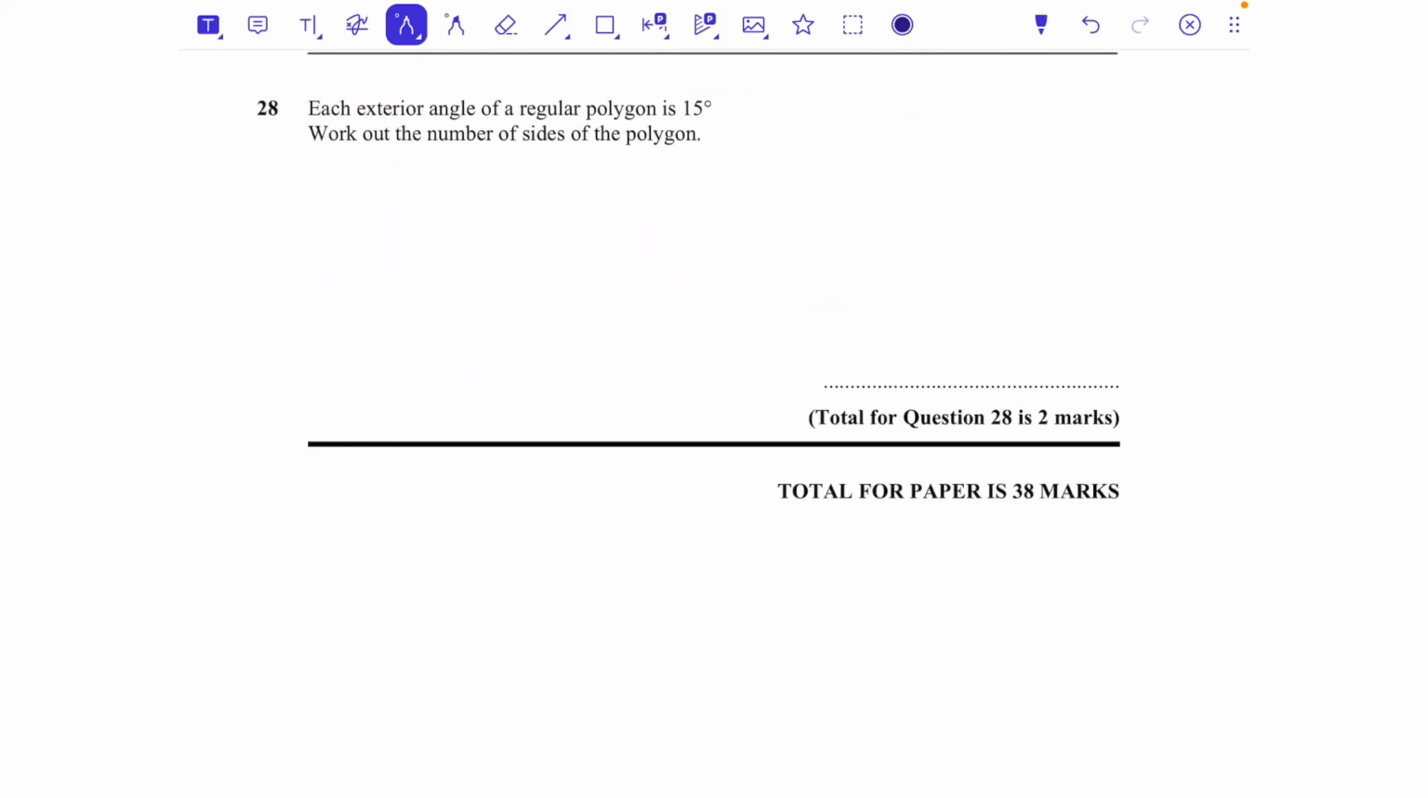And last but not least, question number 28. Each exterior angle of a regular polygon is 15 degrees. Work out the number of sides of the polygon. So you've got this shape and it's like this. We don't know how many sides it's got, but I know that this would be the interior angle, and then the exterior angle is the angle that is made on the outside if you were to carry on and make a straight line.